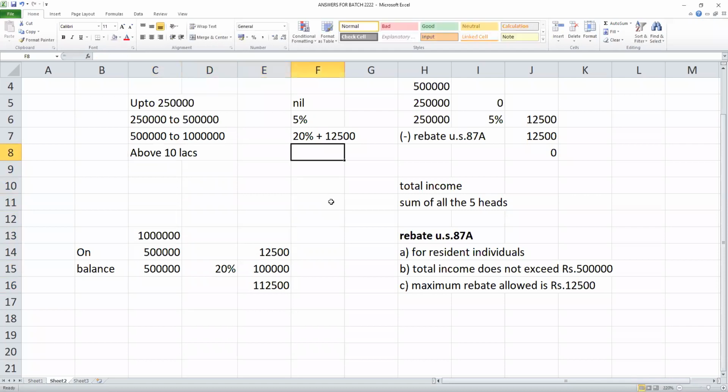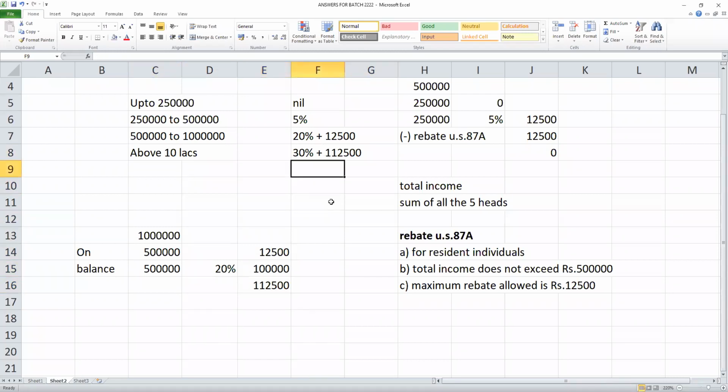Above 10 lakhs, the tax rate is the highest rate, 30% on the excess over 10 lakhs. Now if you earn 11 lakhs, the excess 1 lakh is taxed at 30%, and for 10 lakhs we have to add the tax. How much tax comes for 10 lakhs? 1 lakh 12,500. So for 10 lakhs, it is 1,12,500.